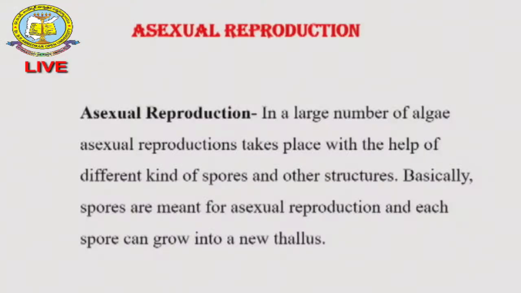Next, the second one, asexual reproduction. Asexual means there is no interaction between plus and minus. The plant body produces some special type of structures, special germinators, which produce a new plant. We call that asexual reproduction.